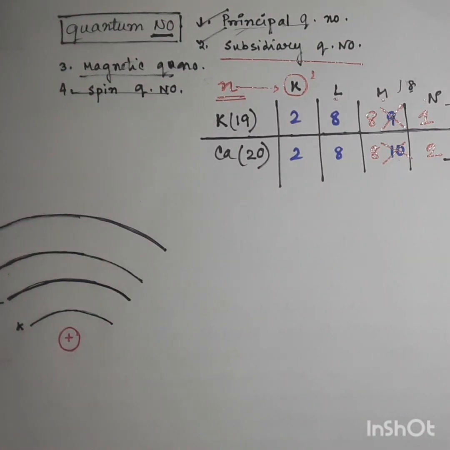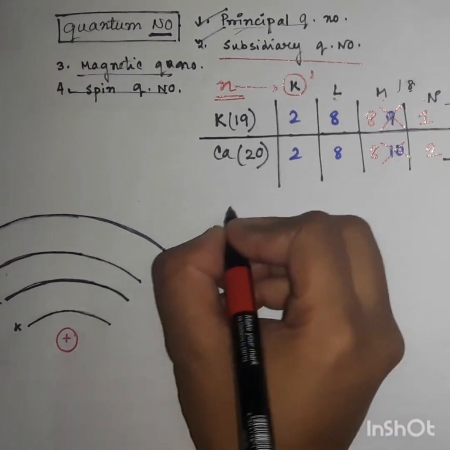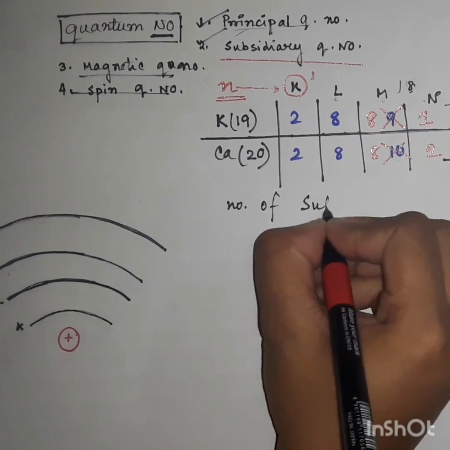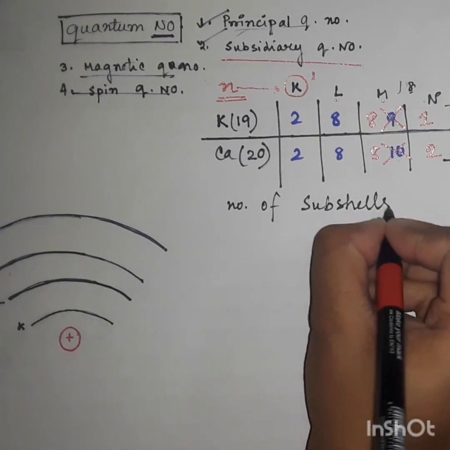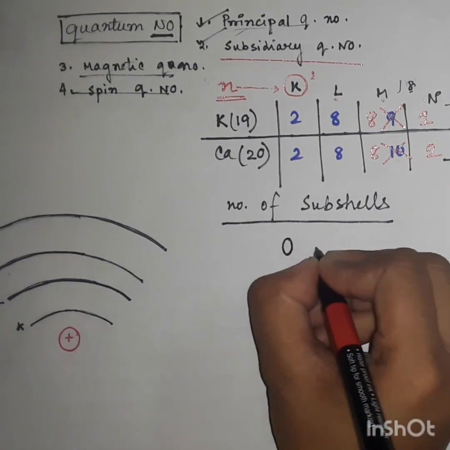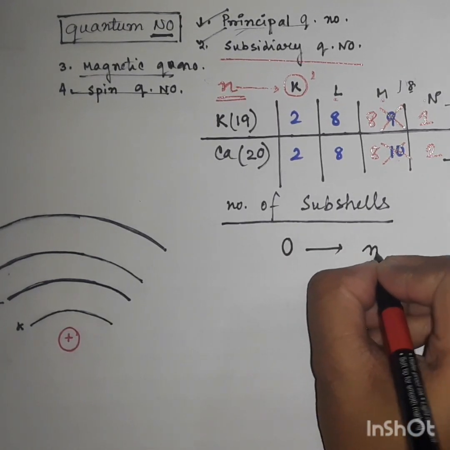Okay, so we have to know how many subshells are present under a shell, and this is a very important question. We have to find one formula: the number of subshells is found by the range from 0 to n minus 1.